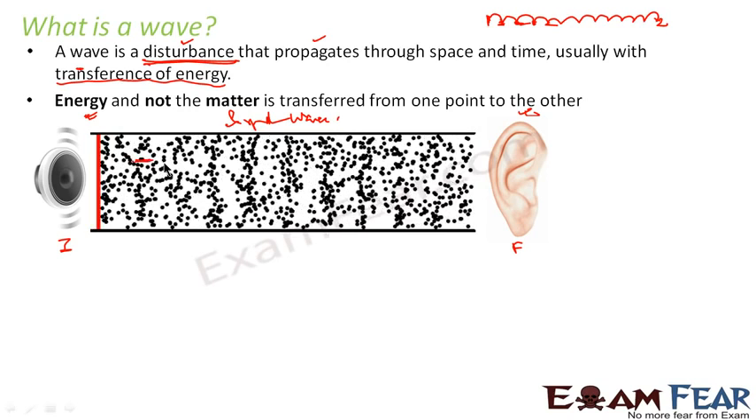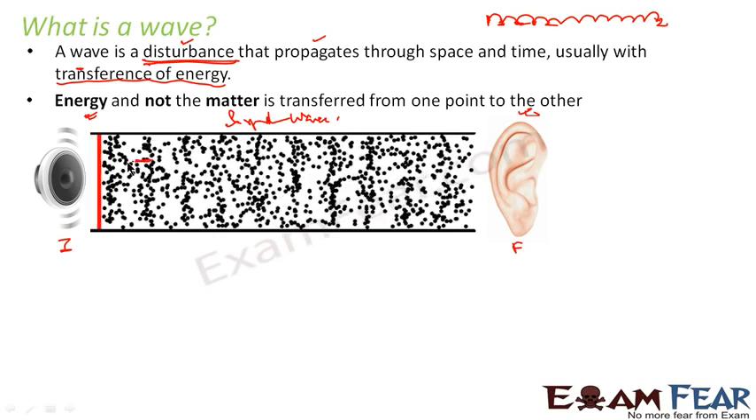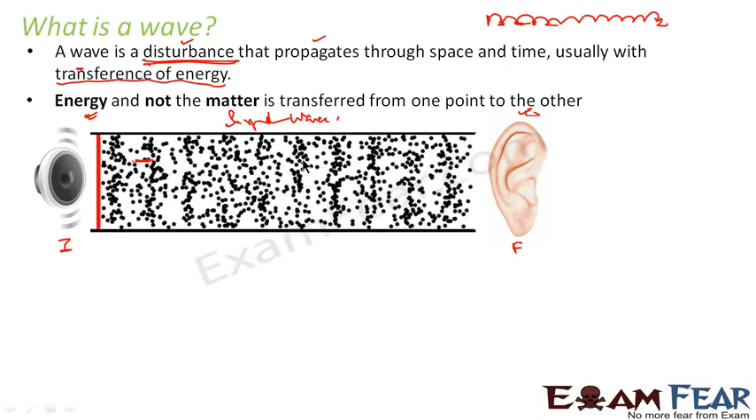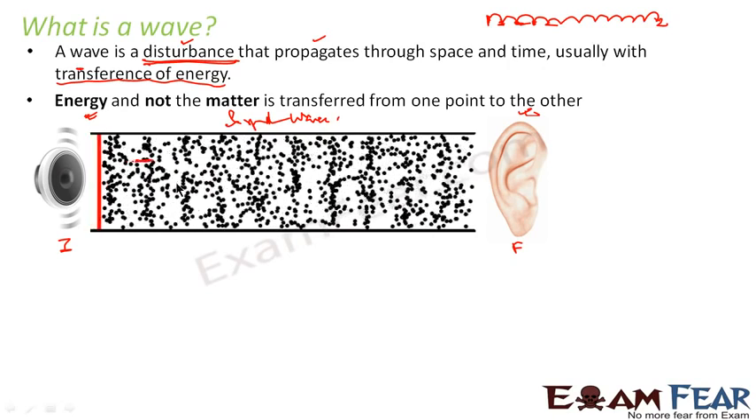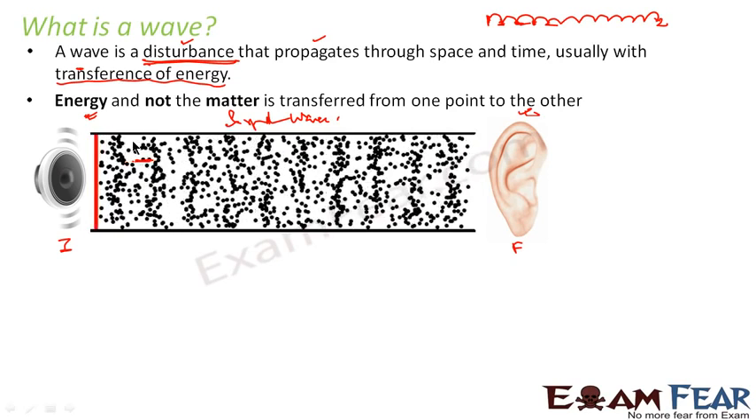So what is a disturbance? A disturbance is something which causes this propagation, which initiates this movement. So this movement is initiated by a disturbance. And then this disturbance gets propagated. That is, it is transferred from one point to another through space and time. That means as time increases, the movement in space also increases with transference of energy.